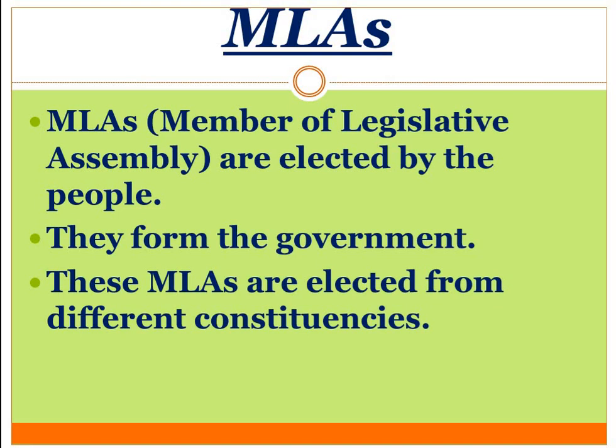Haryana state is divided into 90 constituencies, and from these 90 constituencies, 90 MLAs are elected in the state government. So this is the procedure of how we elect MLAs, members of legislative assemblies. And as I told you, every state in India has a legislative assembly.